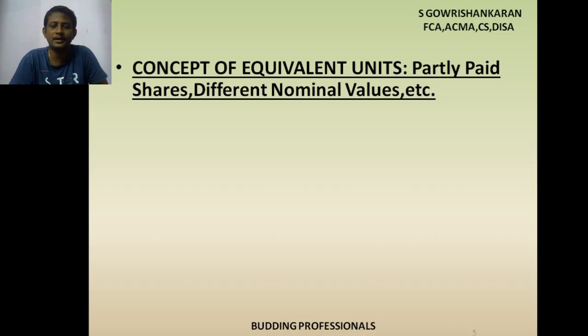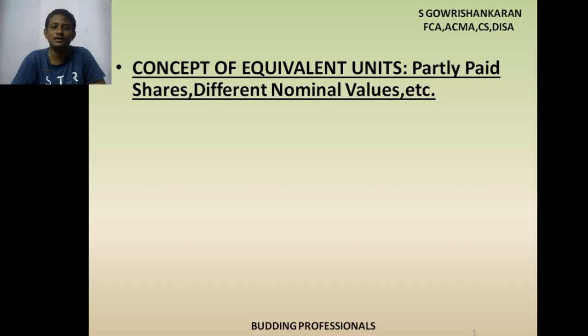Out of 2 lakh shares, 1 lakh shareholders fully paid the amount. The balance 1 lakh shareholders paid only half of the amount. For example, face value is 10 rupees. The first 1 lakh shareholders fully paid the 10 rupees. The balance 1 lakh shareholders paid only 5 rupees.